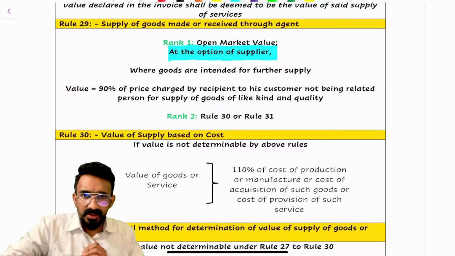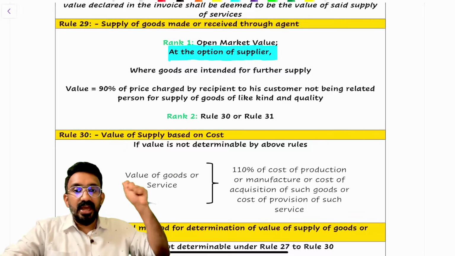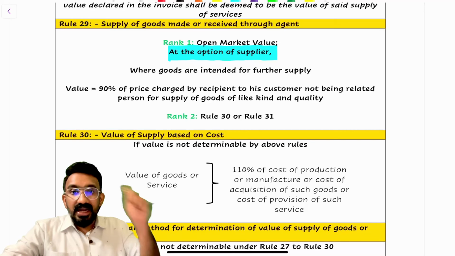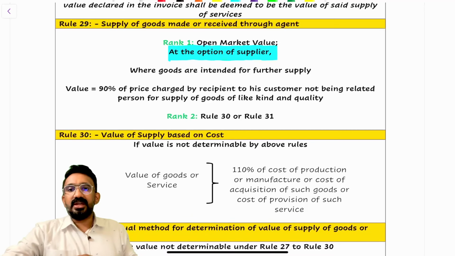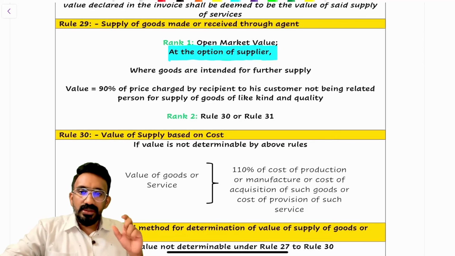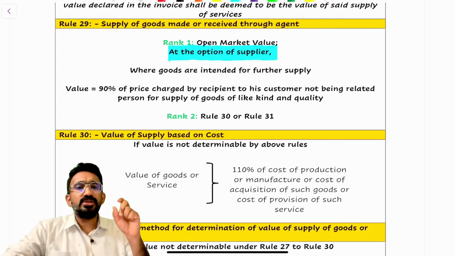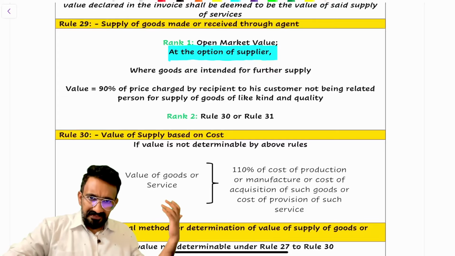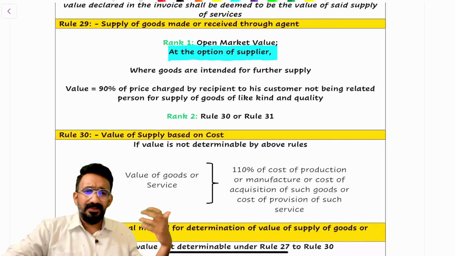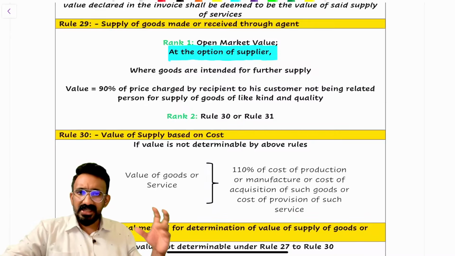So open market value and this, whichever is beneficial for me, I'll be able to take that particular value. If that's also not possible, right? When Raju's further sale price is taken, I have to take the further sale price to an unrelated customer and take 90% of that. If that's also not available, I can go for rule 30 and 31. What is rule 30? Rule 30 says 110% of cost of production or manufacture, or cost of acquisition of such goods, or cost of provision of such services. Cost based value. If I don't know the market value and I'm not able to take the further supply value and all that, I can go for the cost of production and take 110% as the value.